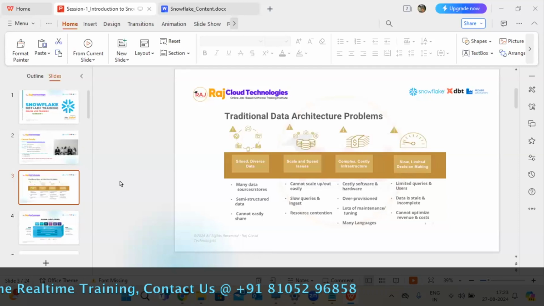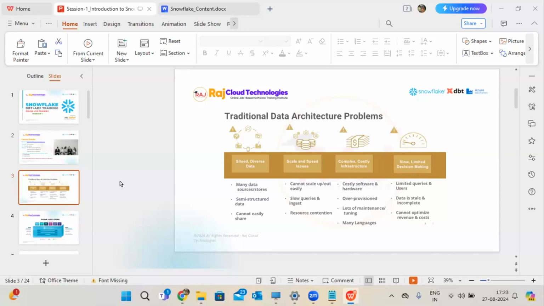And suppose you want to share those data sets with some other business persons or some other tools to create reports, that process is very difficult because sharing is not easy. So handling semi-structured data, easy sharing with others, and connecting with different sources, these are all the drawbacks we are facing in the traditional.